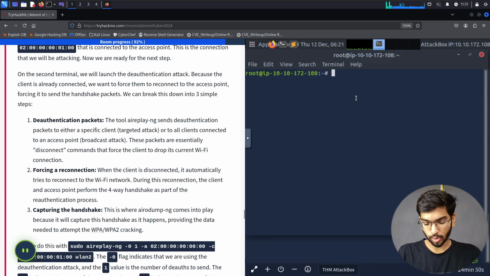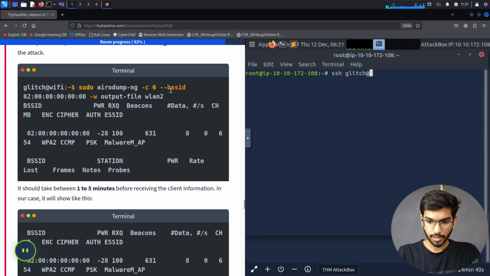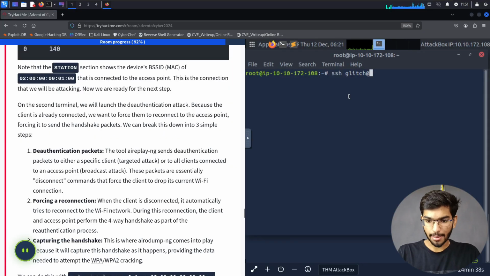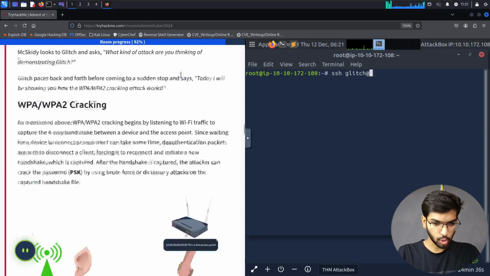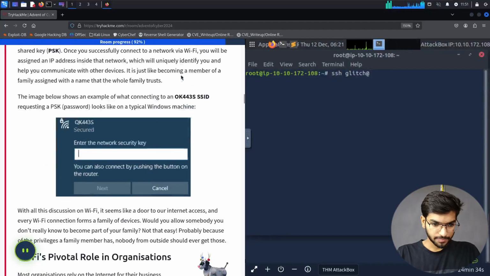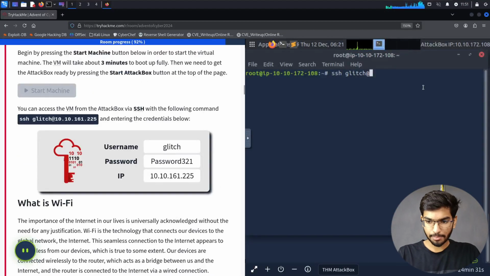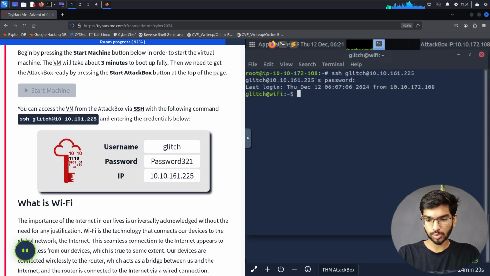For that, let me connect with another SSH session to the glitch. So I'll say ssh glitch and then my target IP address. Let me scroll up and paste that IP address. So it's 10.10.161.225, press enter, and specify the password to be password321. So I'm logged in as glitch.